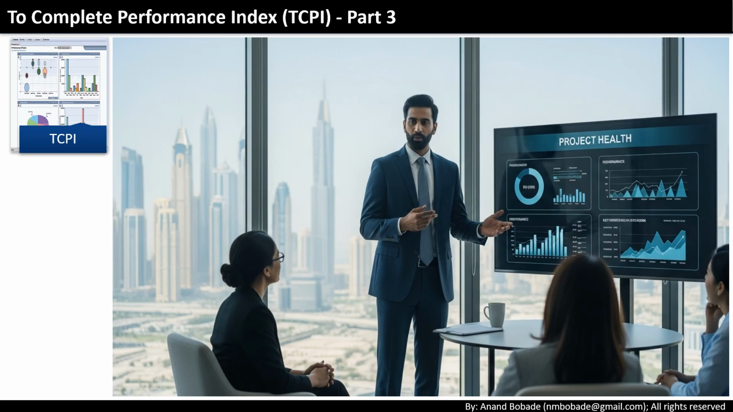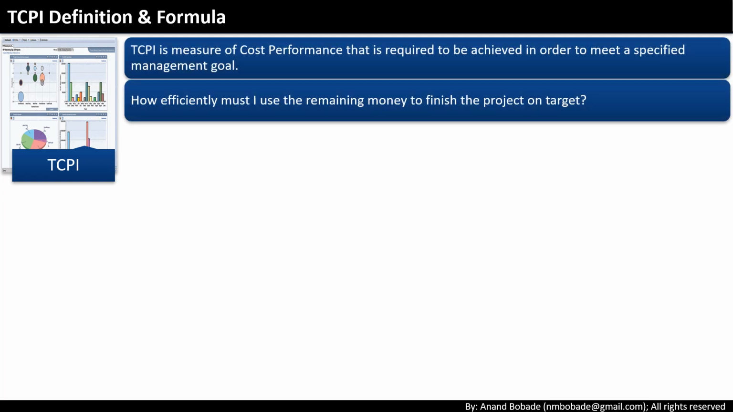Think of TCPI as your final lap calculator in a marathon. It tells you exactly how fast you need to run from this point onwards if you still want to finish within the time you promised. Here's the definition. TCPI is a measure of the cost performance you need to achieve in the future in order to meet a specific budget goal. In simple words, it tells you, how efficiently must I use the remaining money to finish the project on target?